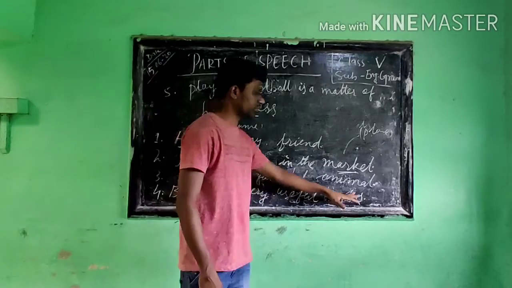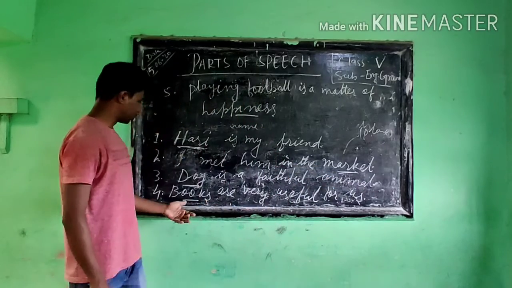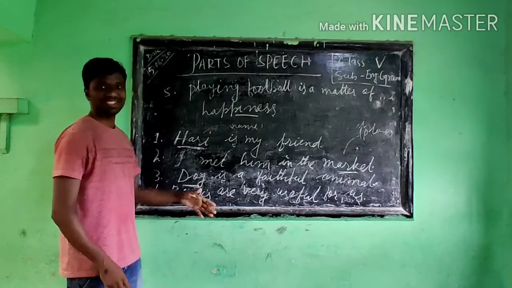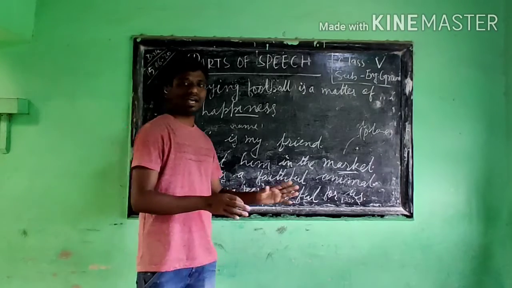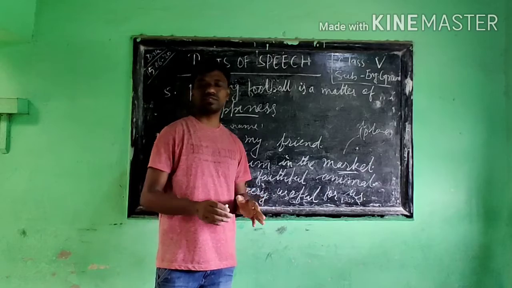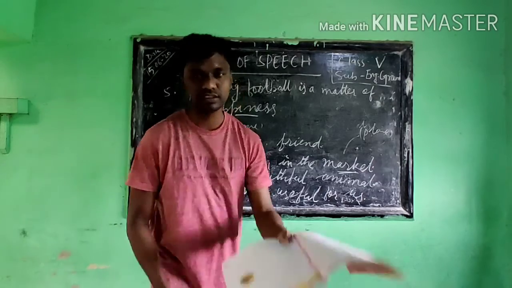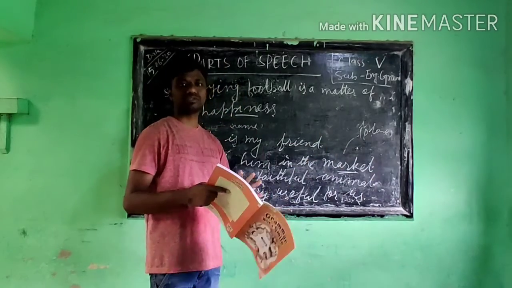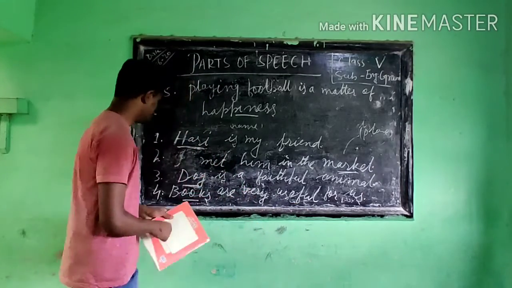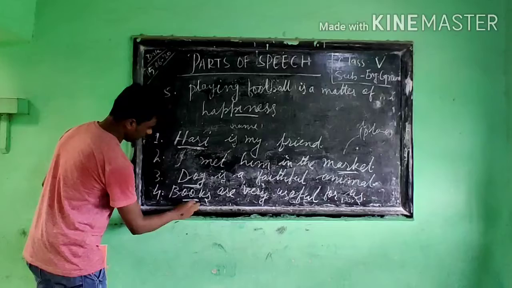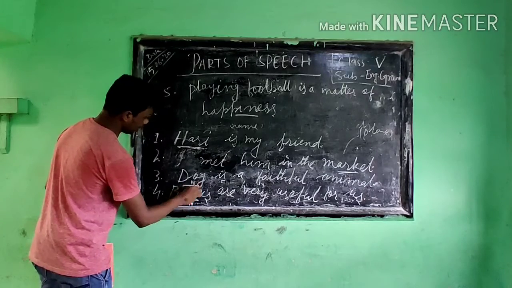Books are very useful for us. Here, books, a thing is used. Book is a thing which is useful for us. We know how useful it is, it is very good. Therefore, this becomes a noun. Then this one also is a noun.